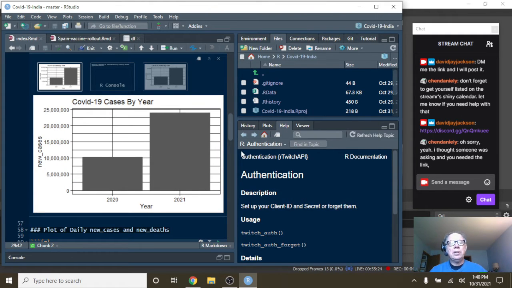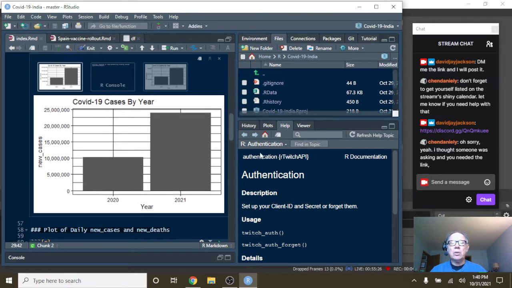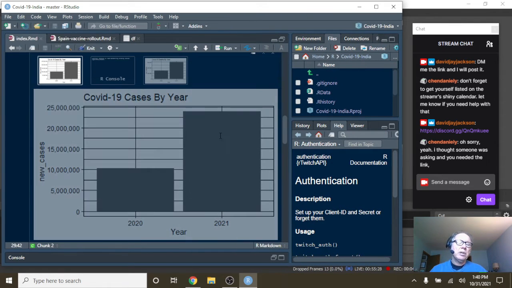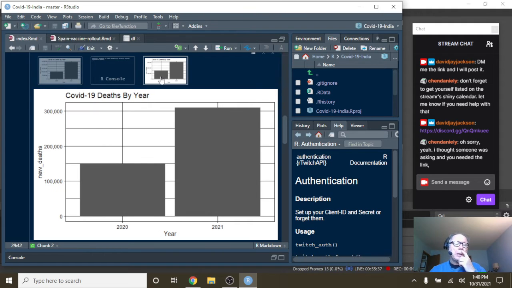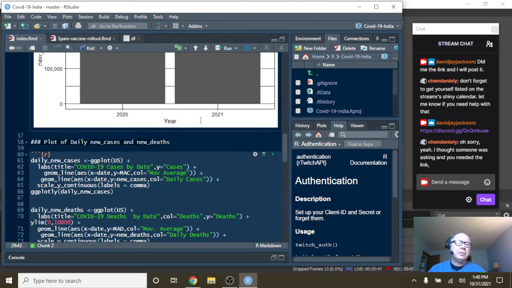I mean, you look at this and you say, "Holy crap! What is going on with India?" They've more than doubled their number of cases so far this year. 2021 cases double the 2020 cases. As always, you've got to be careful not to overreact to yearly numbers. Okay, so you can see here again that their deaths are very close to doubling the COVID-19 deaths for 2020.